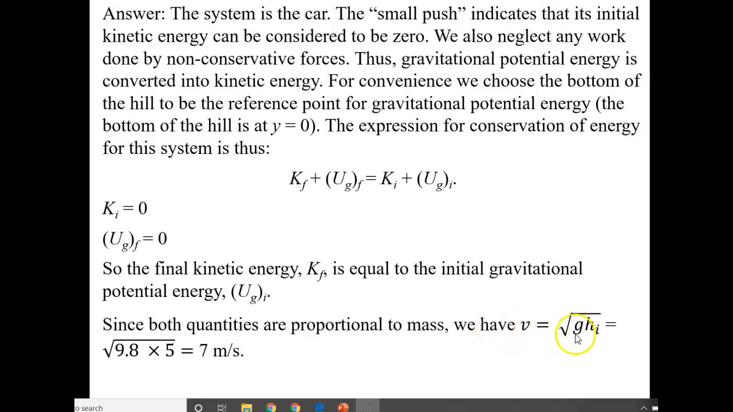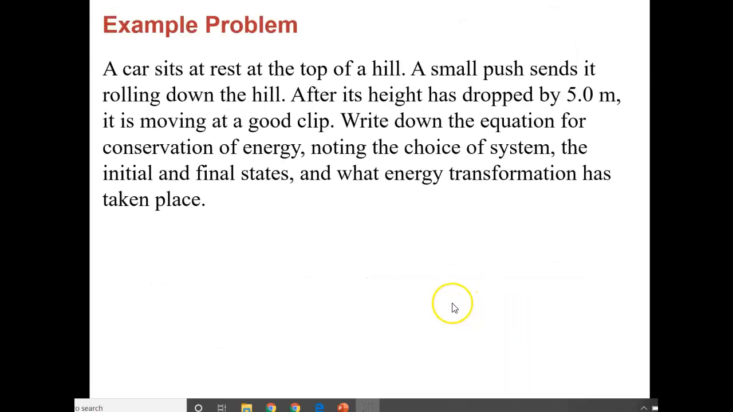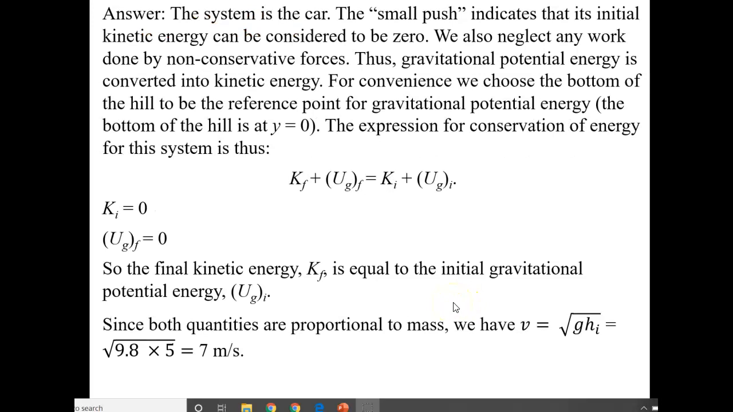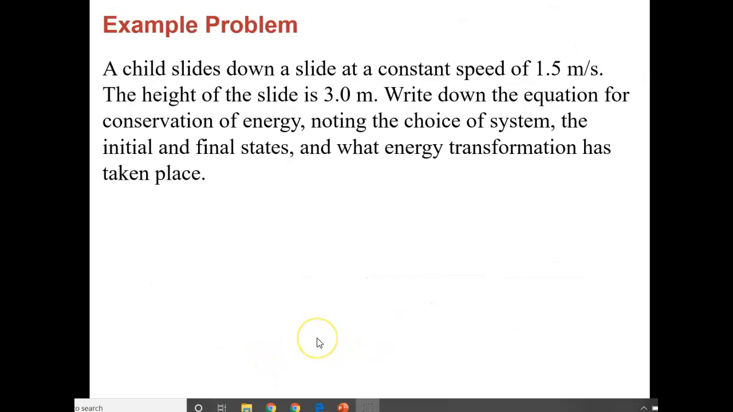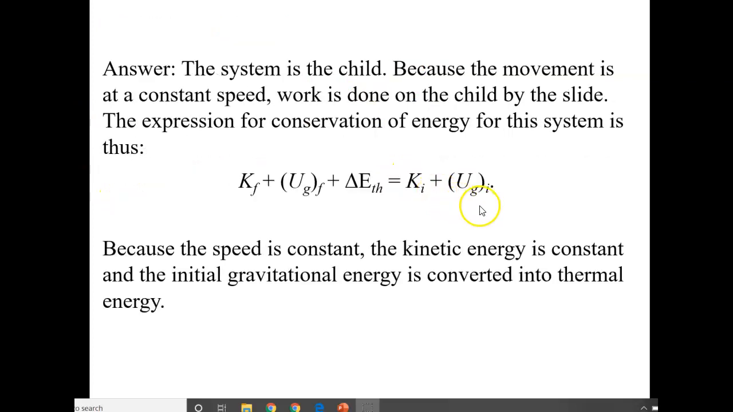So we have this. Okay. A child slides down a slide with a constant speed of 1.5 meters per second. The height of the slide is 3 meters. Again, we're going to figure out the energy.